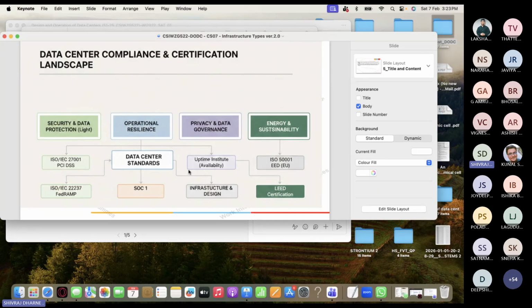See, all these data center compliance and certification are very, very critical. Somebody may ask you what the LEED standard is. LEED, anybody has heard about this? I will give some details in one of the files, all these standards. But this LEED is leadership in energy and environmental design. So the data center, the energy and environmental aspects are very, very critical.